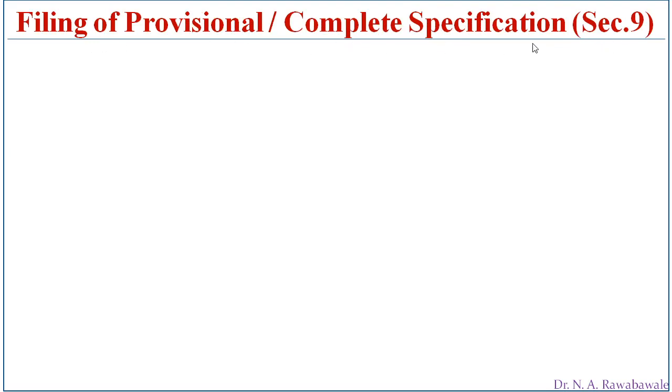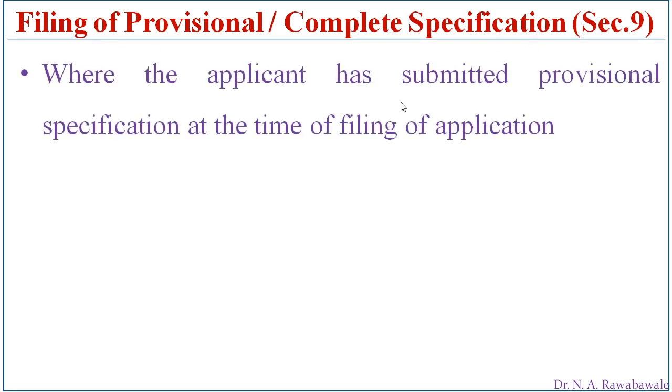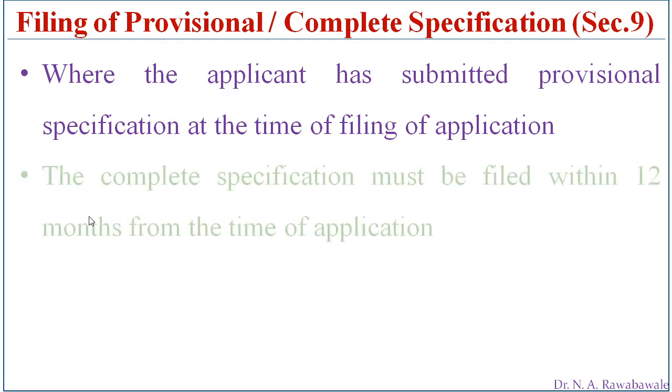Where the applicant has submitted a provisional specification at the time of filing of the application, when the applicant is going to file the application, at that time he has to submit at least provisional specifications, and afterwards the complete specification must be filed within 12 months from the time of application.